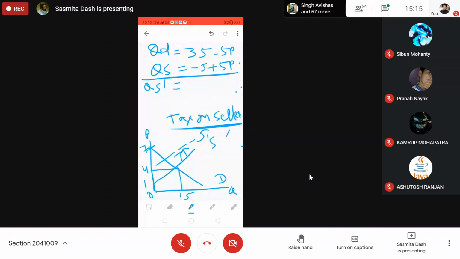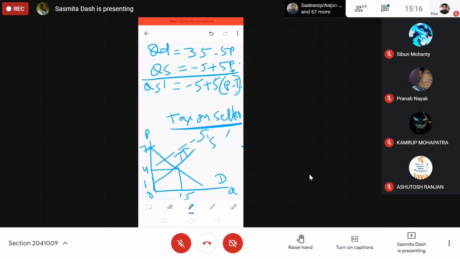The original is -5 plus 5 into P. Instead of this P, we will get P minus T, price minus tax, because the seller will receive less price due to the tax, by the tax amount. So we always get this P minus T in case of tax on the seller.